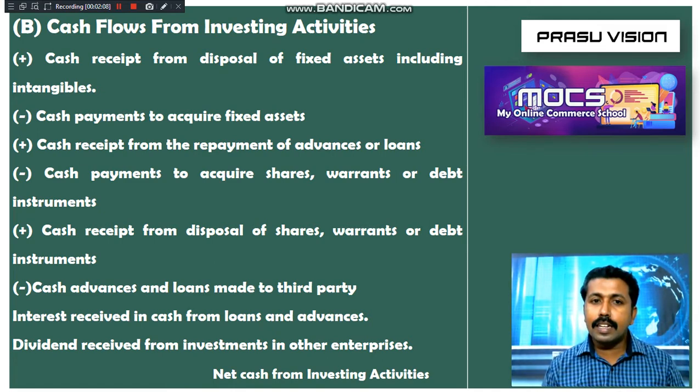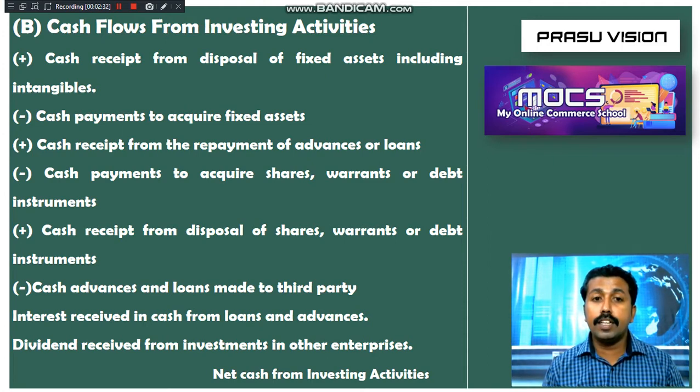Suppose the company has given some amount as advance or loan to a third party. After the maturity period, they give it back, and at that time it is a receipt. When they pay to acquire shares, warrants, or debt instruments of another company, it is an outflow.